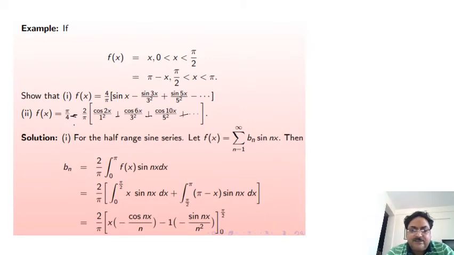f of x is equal to x in the range 0 to pi by 2 and pi minus x in the range pi by 2 to pi. So this is equal to 2 by pi, and if we solve the first integral, the first function into integration of second minus differentiation of first into integration of second, by using this Leibniz theorem or integration by parts.